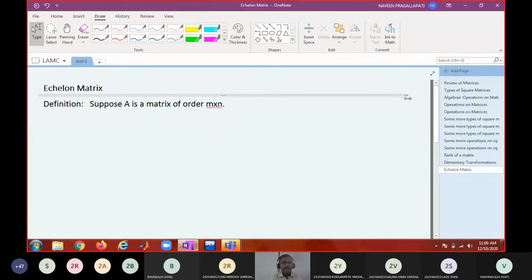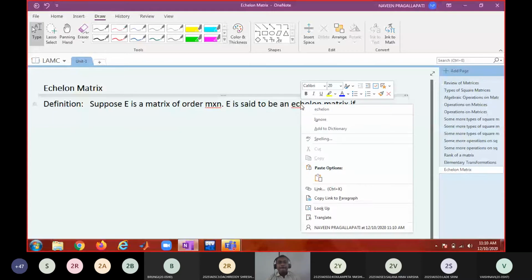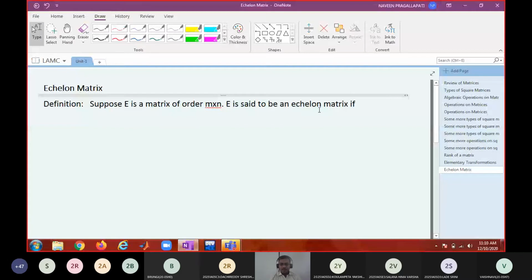Suppose E is a matrix of order n. Then E is said to be an echelon matrix if, what are the conditions?